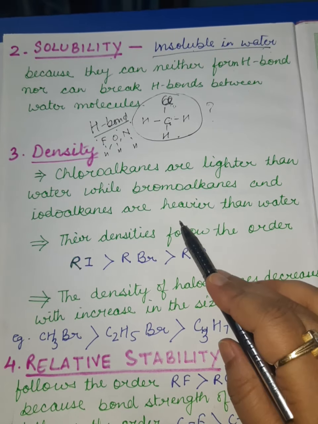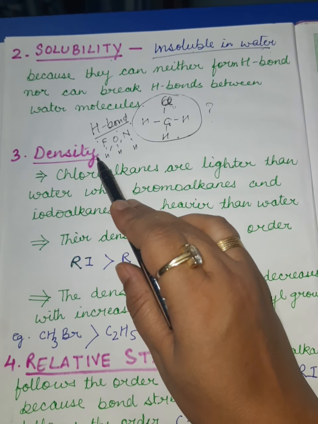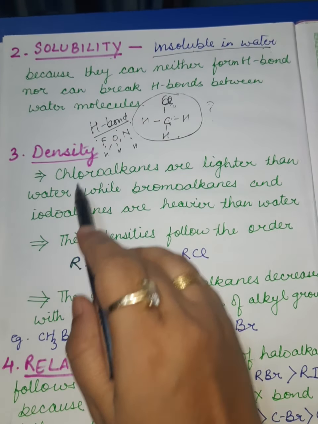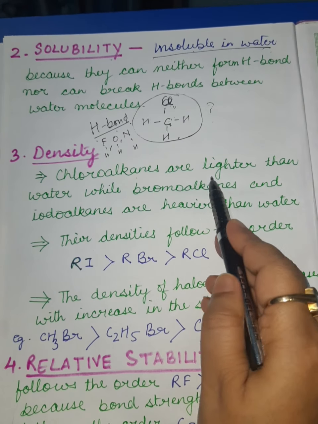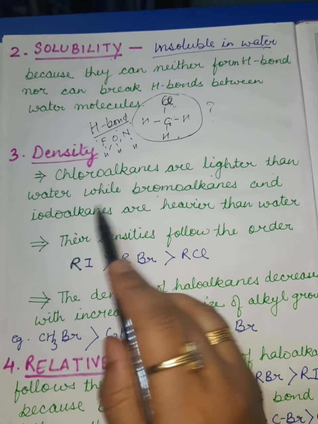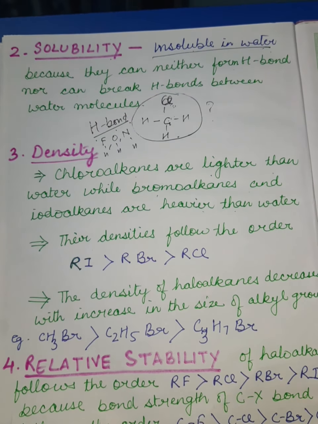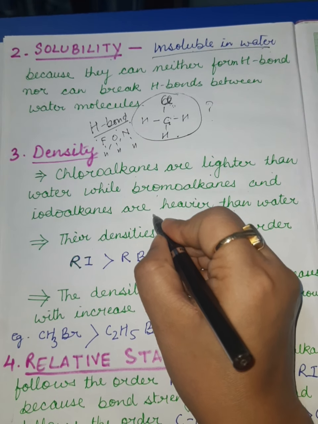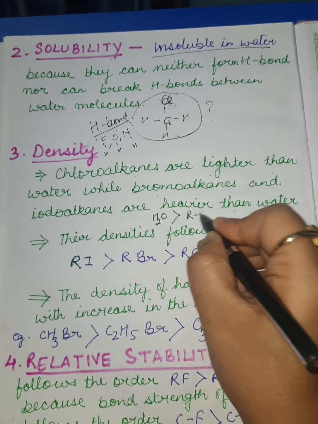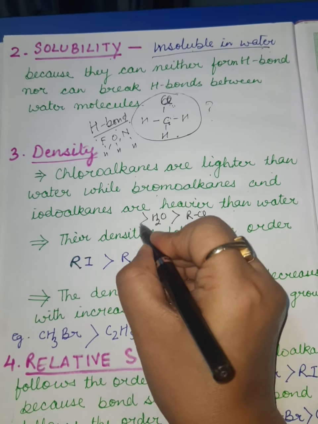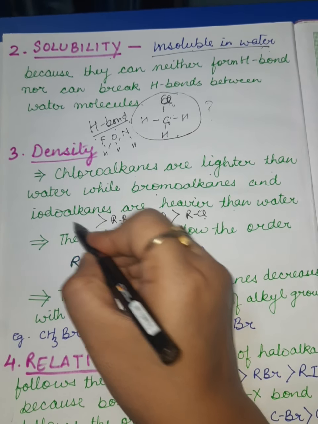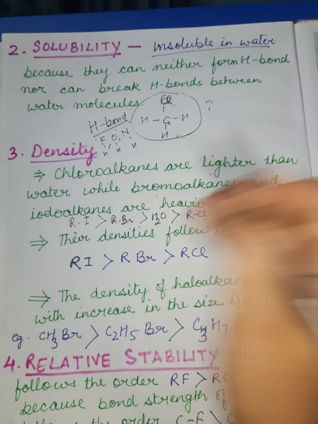Now moving on to the third important physical property, that is density. About the density, always remember that chloroalkanes are lighter than water, while bromoalkanes and iodoalkanes are heavier than water. It means if I keep water in between, chloroalkanes will be lighter, bromoalkanes will be heavier than water, and iodoalkanes will be the heaviest.